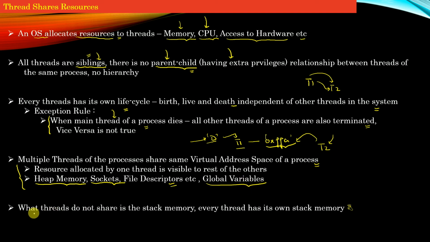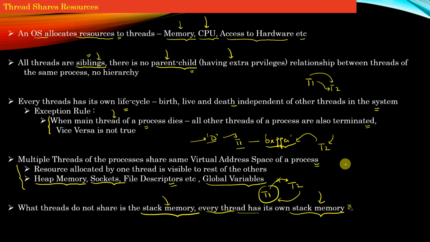What threads of the same process cannot share is the stack memory, right? Every thread of the same process has its own mutually exclusive stack memory. A thread T1 has its own stack memory and a thread T2 has its own stack memory. Thread T1 has no access to the stack memory of thread T2 and thread T2 has no access to the stack memory of thread T1. The stack memory is something which is very private to the threads. So in the next lecture video, I have added a lecture video from my other course which explains further details about how stack memory is managed between threads of the same process.